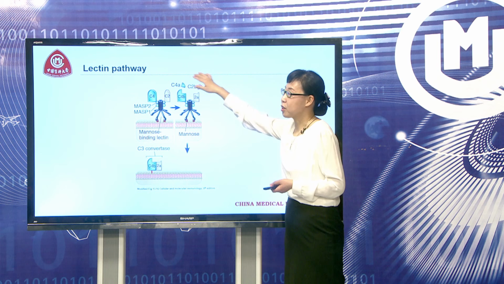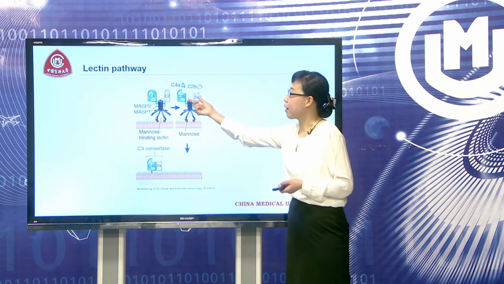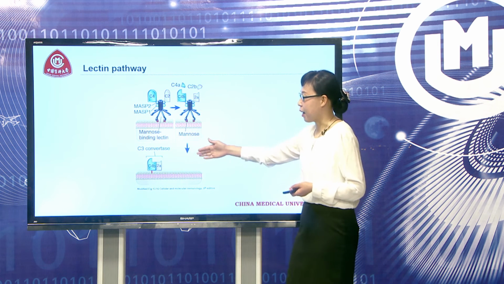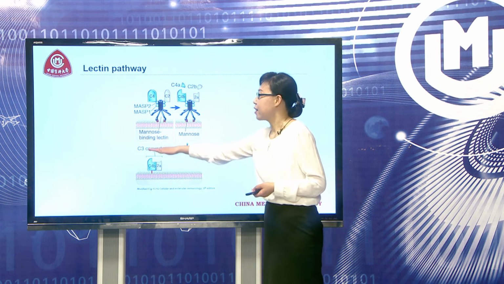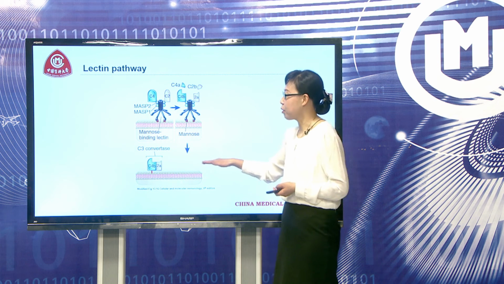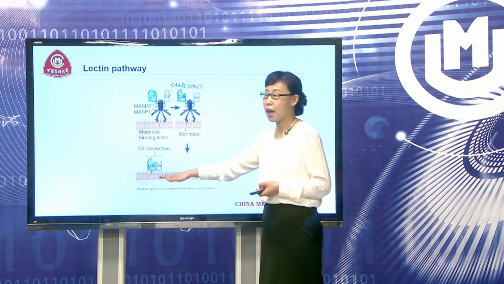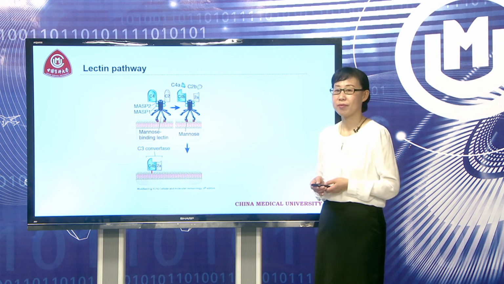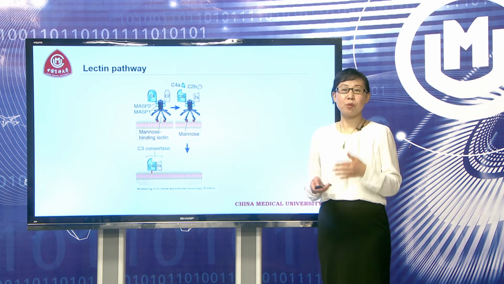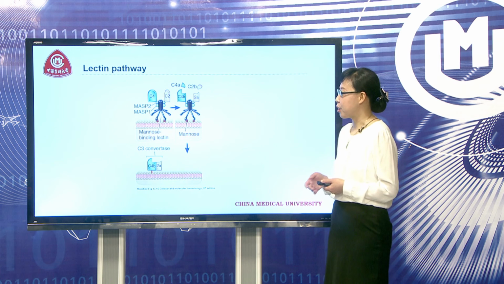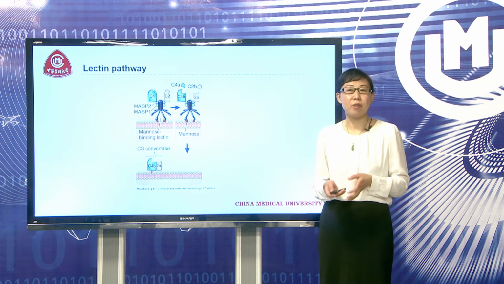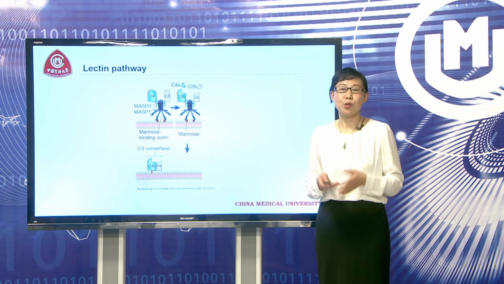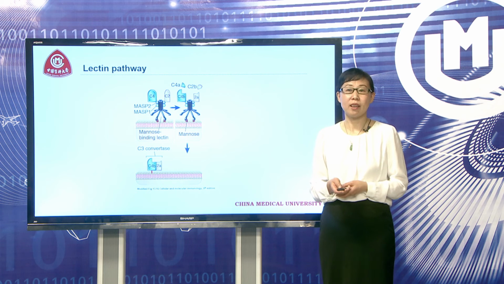The small fragment will be released, and the big fragments will form a complex that exists on the surface of the bacteria. That is the C3 convertase, composed of C4b and C2a. This is the same as the C3 convertase in the classical pathway. So the following pathway is the same as the classical pathway.